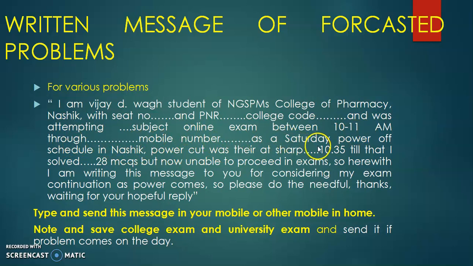This is how you will report, and then whatever problem you had; here I have explained the overcut problem, but out of these 10 you can explain any problem over here, and till what time you solved it, and again suddenly you got the problem. You have to report that over here. And this type of thing was happening with me, so please do the needful. Thanks, waiting for your hopeful reply.